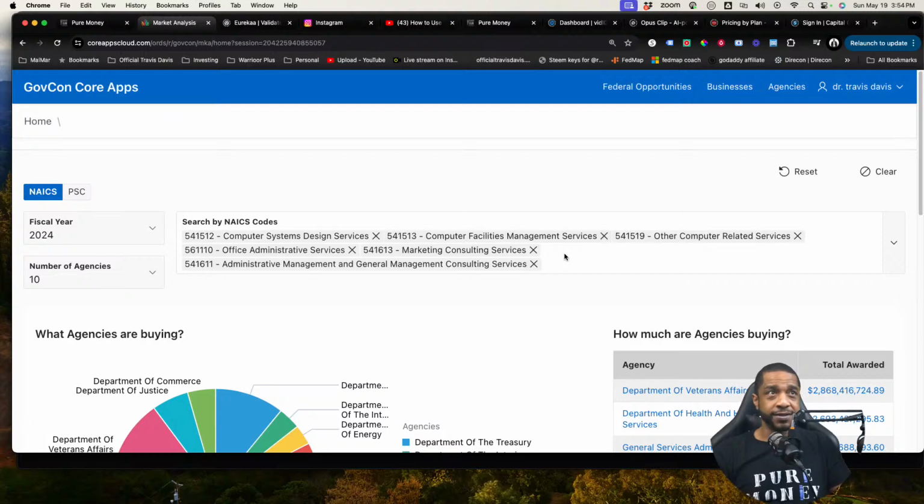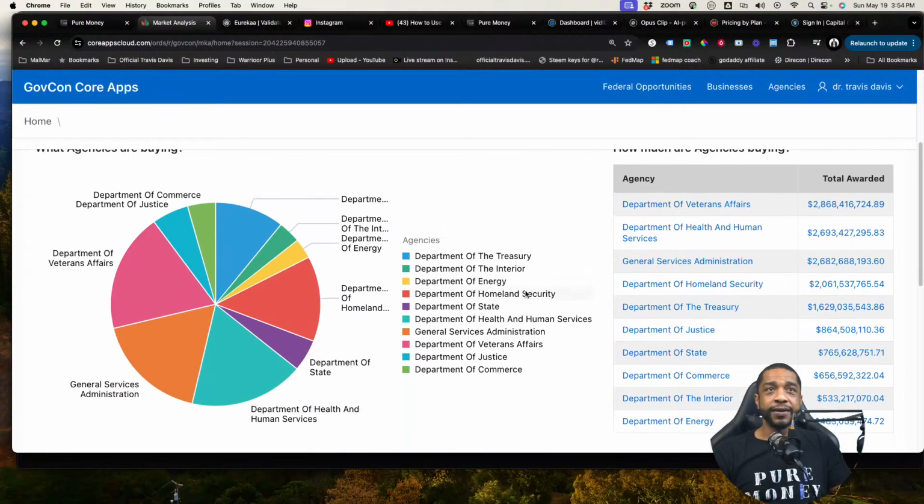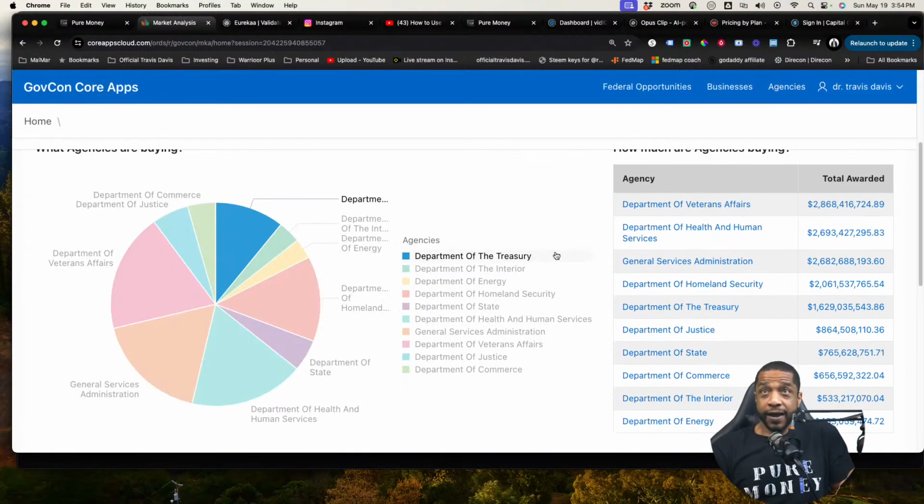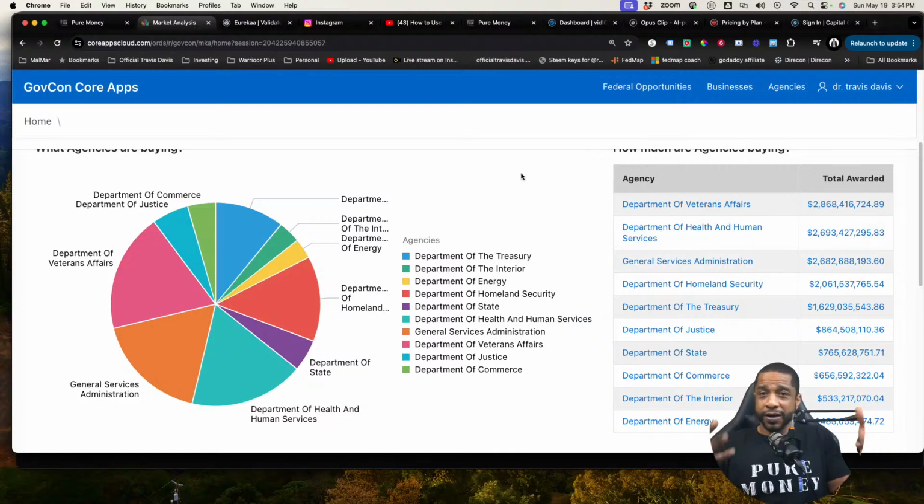So we have the NAICS codes up here. Now we're going to be looking here. I look and follow the money. Now, the beauty about this software, it's yours. You get to come up with your own flow and your own system. But the way that I educate you guys, now, if you didn't get the education side of this, maybe you need to go to govconcheatcodes.com and get educated on how to do government contracting. But I'm assuming that you already know, that's why you purchased the software.